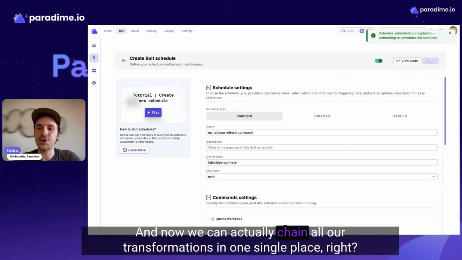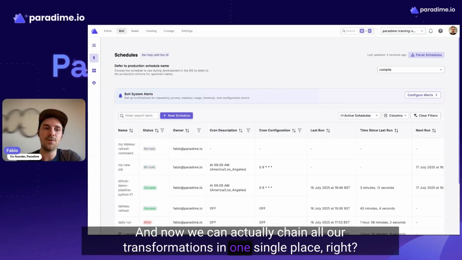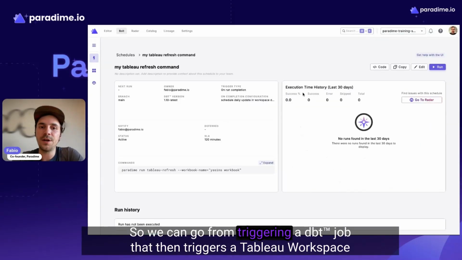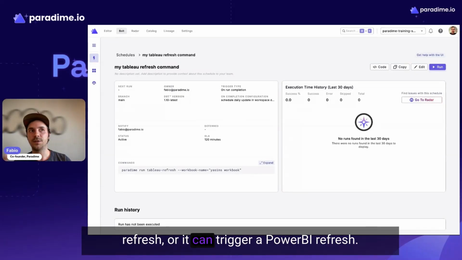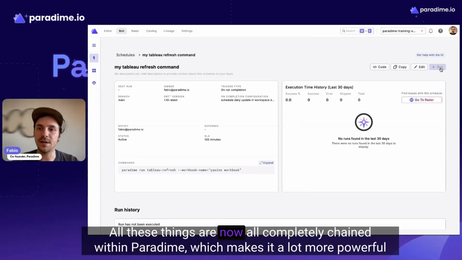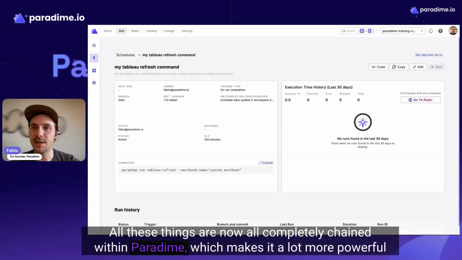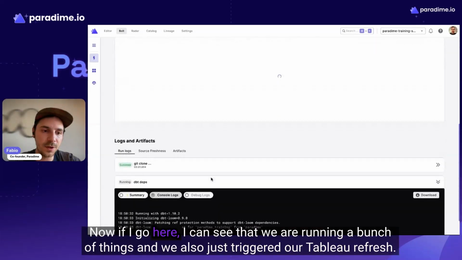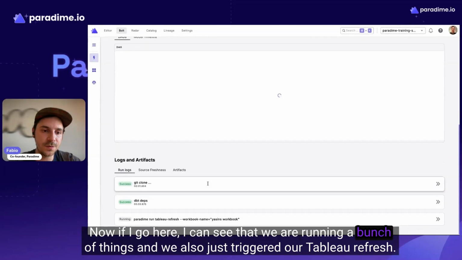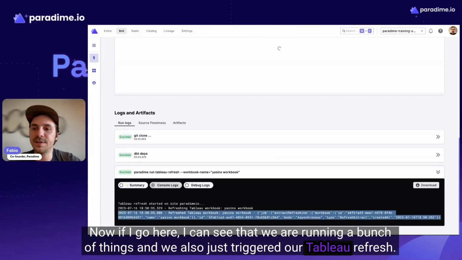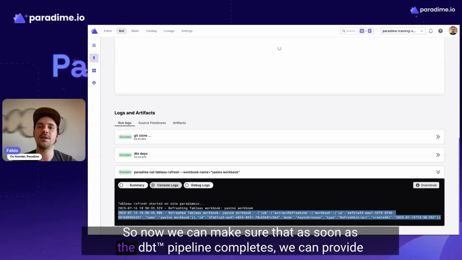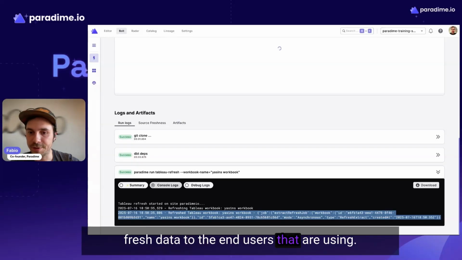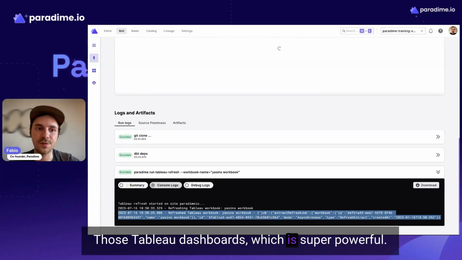And now we can chain all our transformations in one single place. We can go from triggering a DBT job, and then trigger a Tableau workspace refresh, or you can trigger a Power BI refresh as well. All these things are now completely chained within Paradime, which makes it a lot more powerful for managing this sort of pipeline in one single place. Now, if I go here, I can see that we are running a bunch of things, and we also just triggered the Tableau refresh. So now we can make sure that as soon as the DBT pipeline completes, we provide fresh data to the end users that are using those Tableau dashboards, which is super powerful.